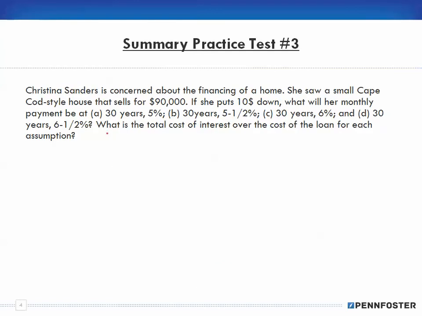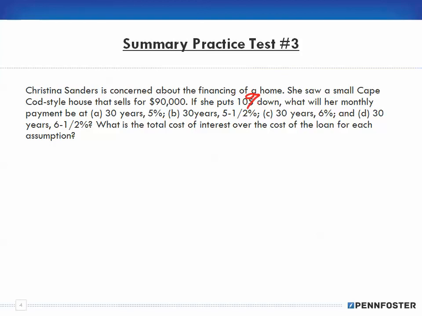Christine Sanders is concerned about the financing of a home. She saw a small Cape Cod style house that sells for $90,000. If she puts $10,000 down, or is that 10%? That's 10% down, typo.